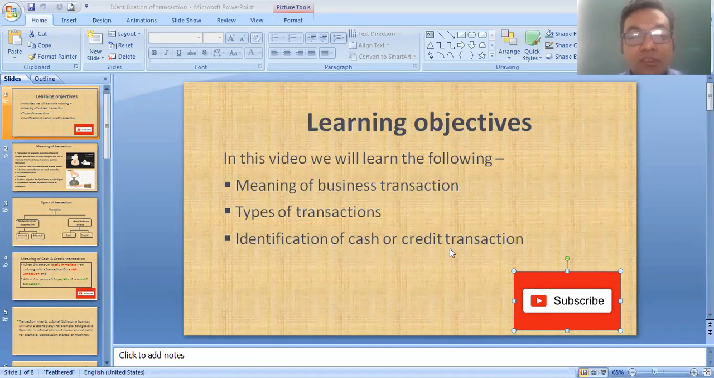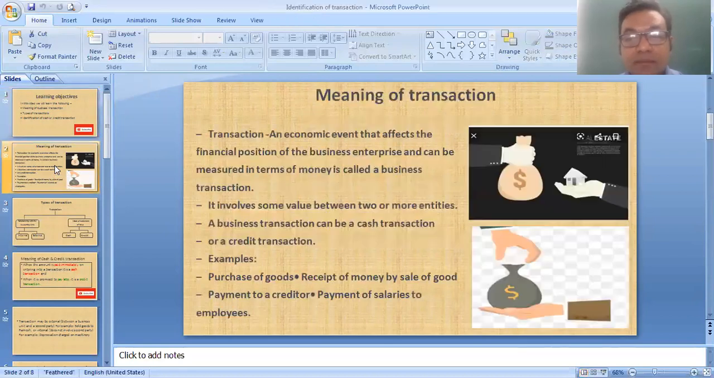If you see in books, there are different rules given, but in this video, we learn how to identify cash or credit transaction with only one rule. Now let's start with the meaning of business transaction.